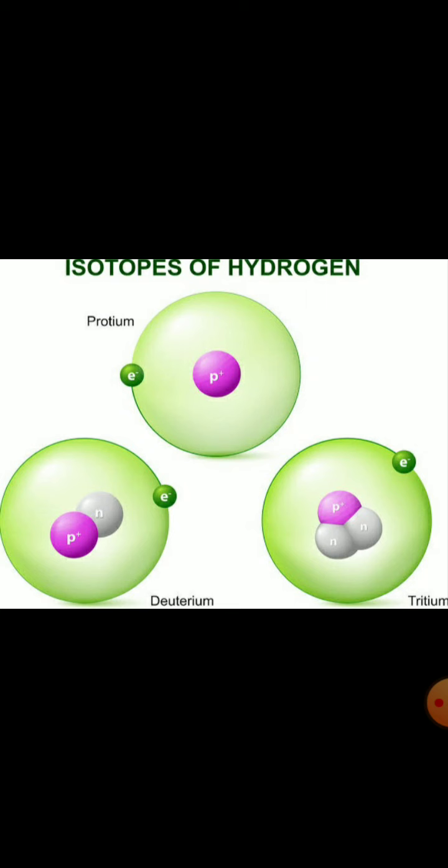Atomic number is the number of protons, and atomic mass is the number of protons plus the number of neutrons, which means the elements will have the same number of protons but a different number of neutrons. We have learned isotopes of hydrogen in standard 9. What are they? Protium, deuterium and tritium.